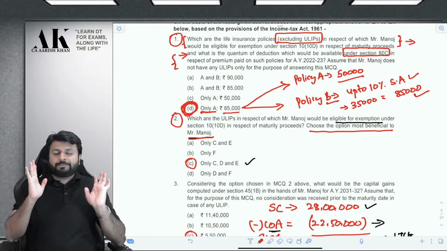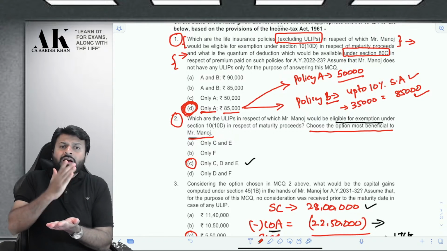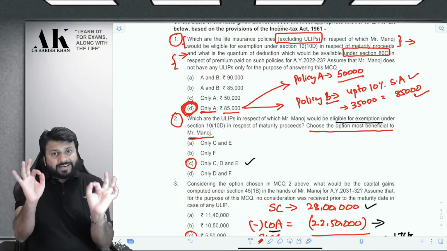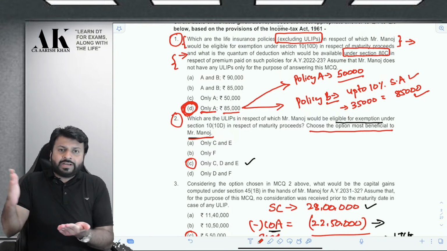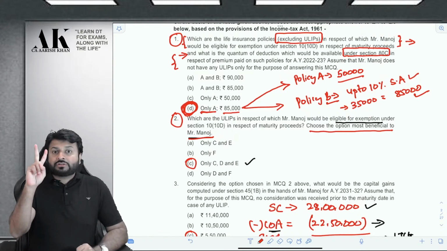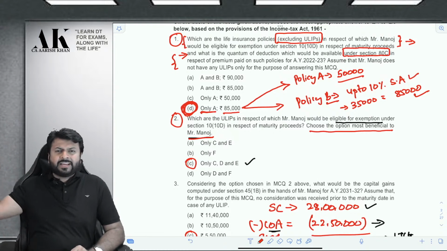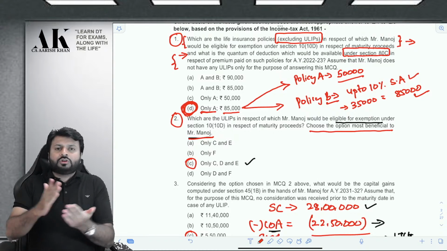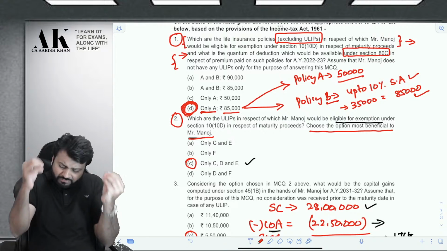It talks about ULIP. What does it say? It says that if the ULIP is issued on or after 1st of Feb 2021, keep this date in your mind, then if the assessee wants to claim an exemption, he has to fulfill two conditions. First condition, which was prevailing earlier also, is the percentage criteria, that your annual premium should not exceed 10% of sum assured.